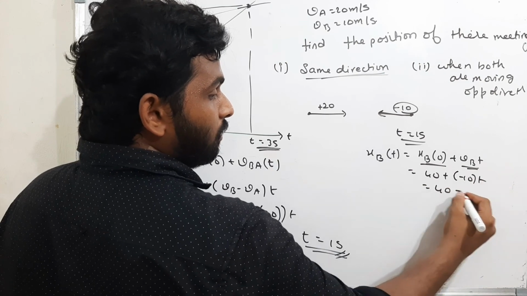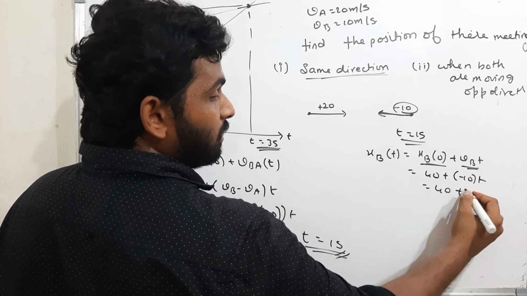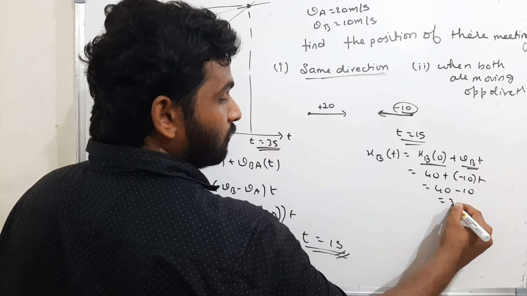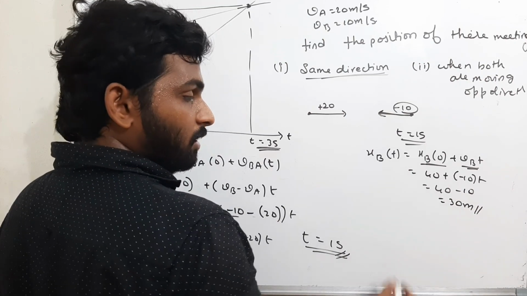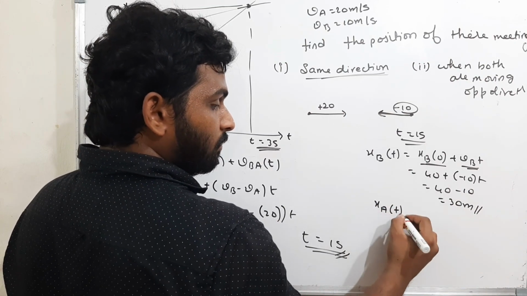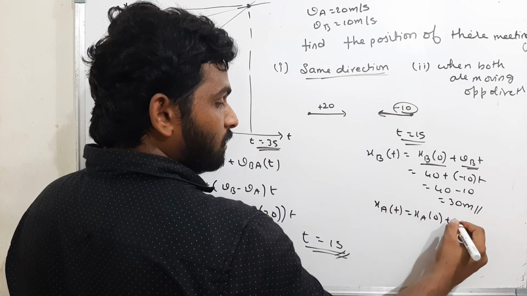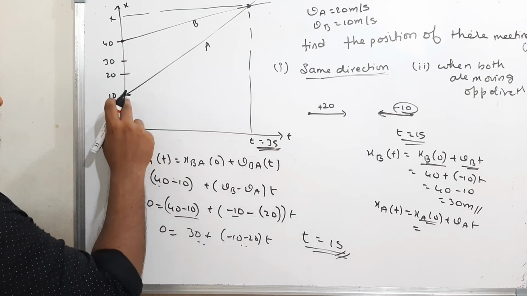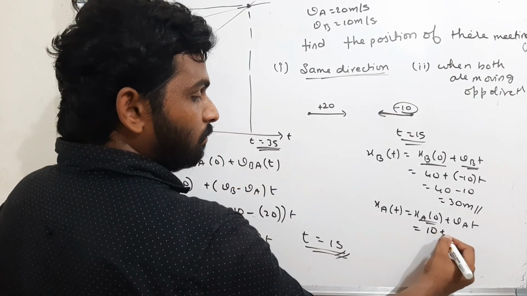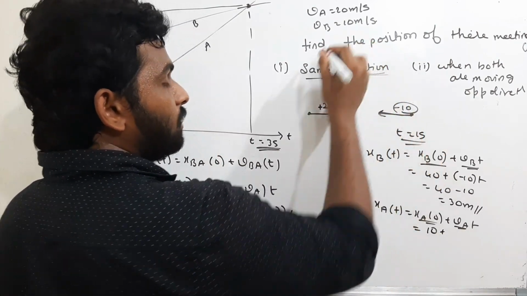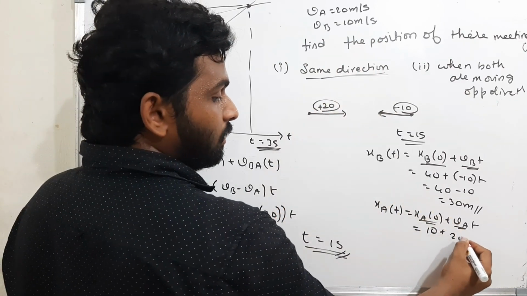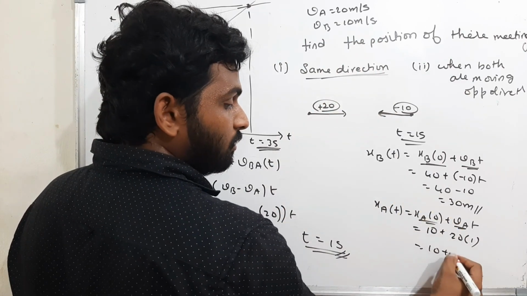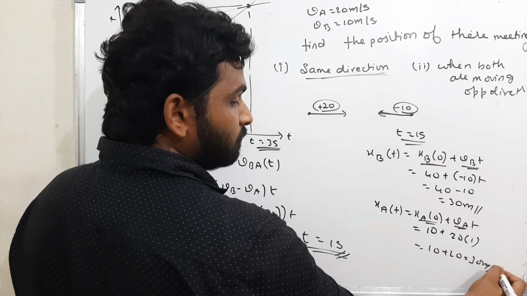Therefore 40 plus minus 10 into 1 gives 30 meters. Now the position of A is 0 plus VA into t. At time t, the position of A is 10 plus the velocity of A, which I took as 20, into time 1. Therefore 10 plus 20 is 30 meters.